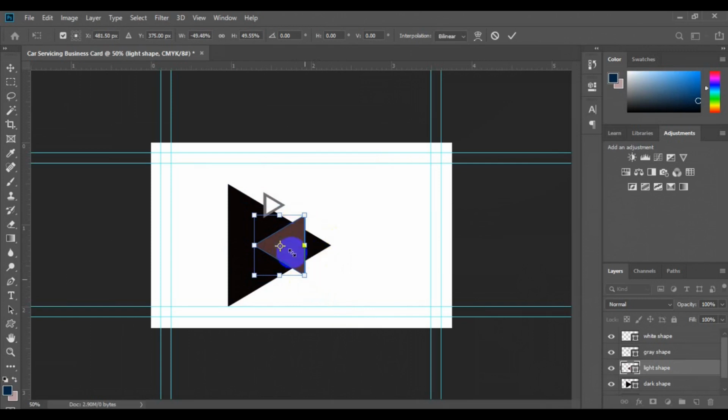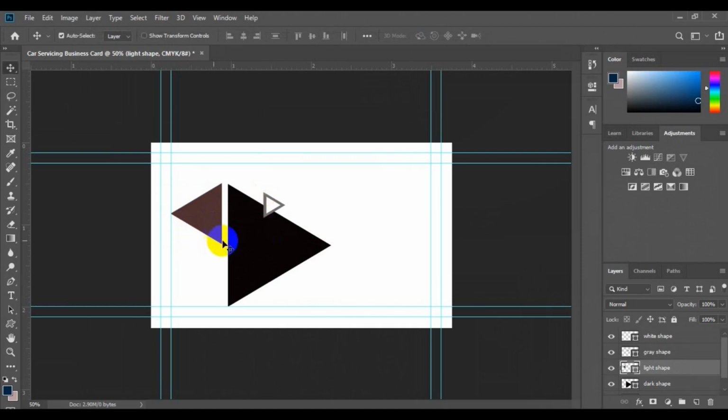So once you're satisfied with the size, then you have to drag the shape and take it to the top right here. And then you need to make sure it aligns to this particular one at the top right here. And you have to press Enter on your keyboard once you are satisfied. Okay.